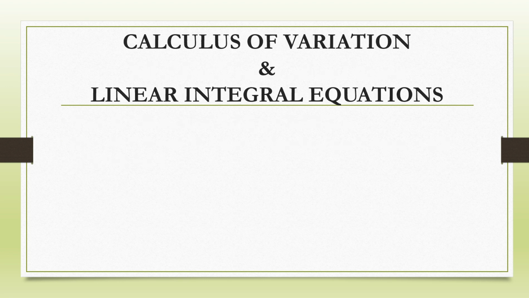Moving on, we have Calculus of Variation and Linear Integral Equation. These two are very small topics, but they are important because each year at least two questions are asked from each of the topics. So you must not take a risk to miss them. The first book important for Calculus of Variation is Schaum's Outline for Calculus of Variation, and this book covers mostly problems based on variation of functional, Euler-Lagrange equation, necessary and sufficient conditions for extrema, and the most important is Euler-Lagrange equation, as I said earlier.